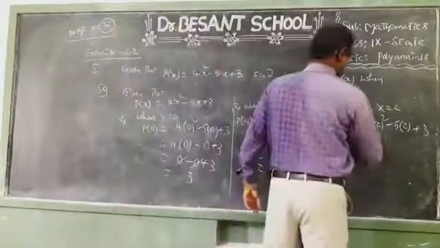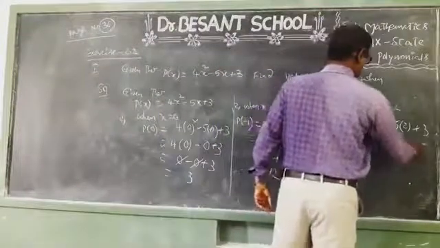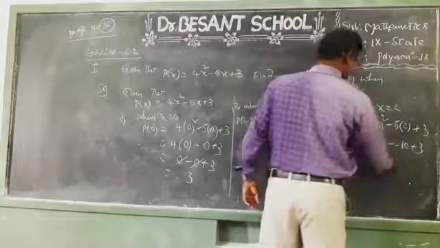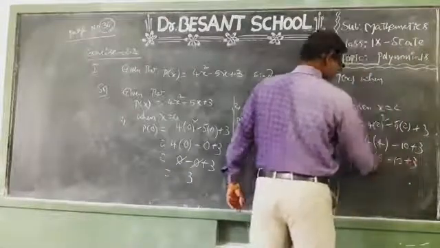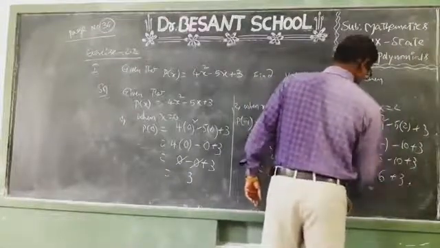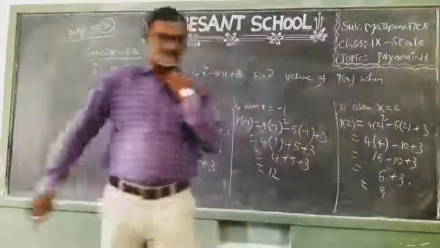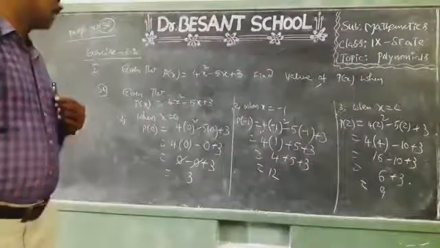So 4 into 2 square, 4, 5 2s are 10, plus 3. 4 4s are 16 minus 10 plus 3. 16 minus 10, 6, plus 3. This is equal to 9. So what we got, the value of p of x at x equal to 2? 9.